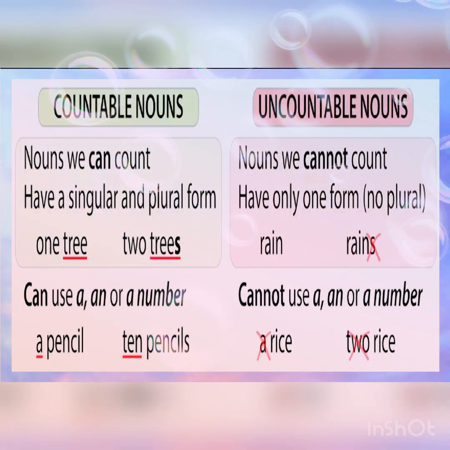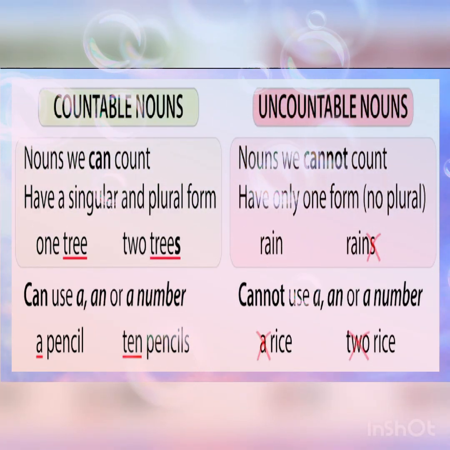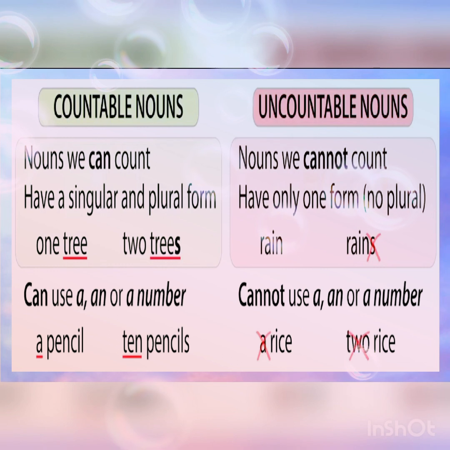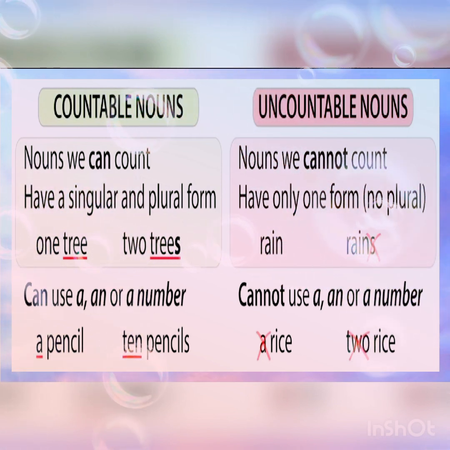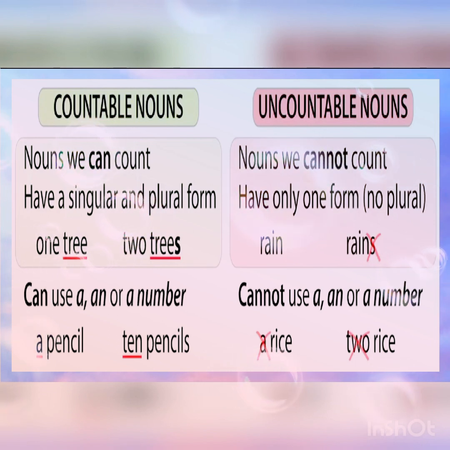Here are some examples to distinguish countable nouns and uncountable nouns. First we will move to countable nouns. First point, nouns we can count. For example, 1 tree, 2 trees, 3 trees, 4 trees, etc. These we can count in numbers. Countable nouns have two forms, singular and plural.